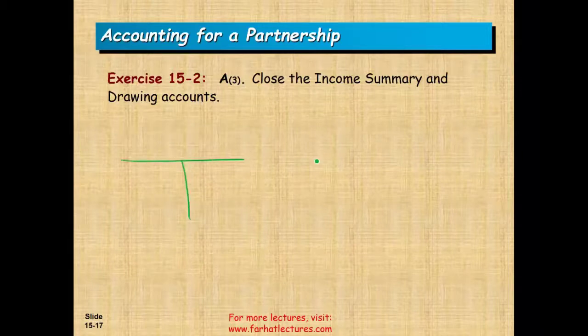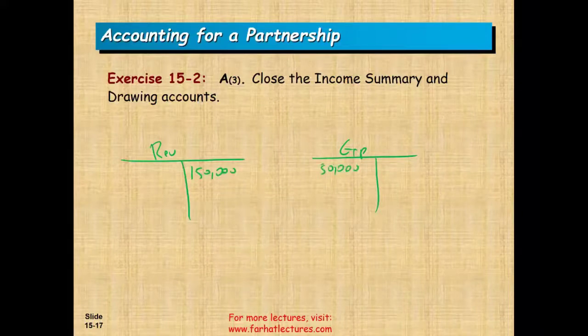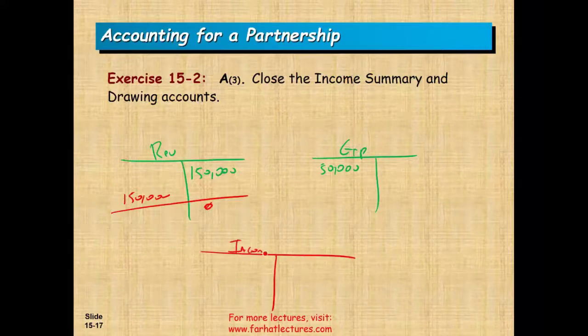So here's how the closing process works. We have revenues, we have expenses. And I'm just going to make revenues equal to 150,000, expenses equal to 50,000. And we have many expenses, I'm just simplifying. So what's going to happen is this. When we close a partnership, first we debit revenues to make the revenues go down to zero because we're closing revenue. And we close it to an account called income summary. So we debit revenues, we credit income summary 150,000. Then when we close expenses, we could have many expenses. We're going to credit expenses, make expenses go down to zero, and we will debit income summary.